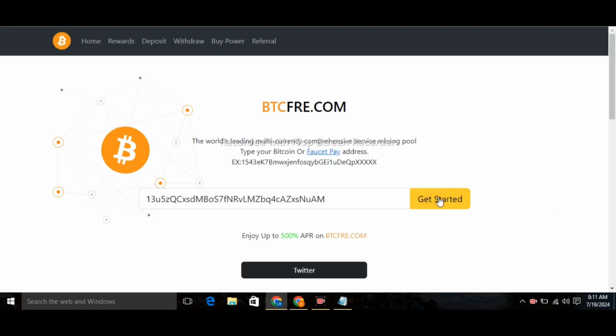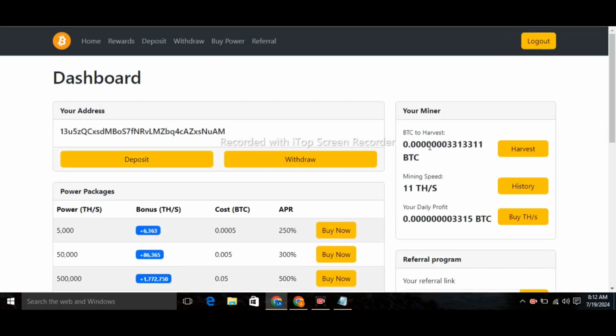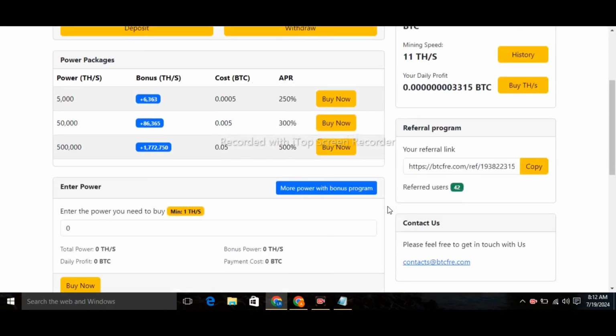Now you can see your mining will start here automatically without any obstacle. Now here you can see that my mining already started in the form of BTC. I have 11 TH hash rate power which I got from this website for free and easily. Daily profit, and you can check out. You can also get a huge benefit from here if you want. I will tell you each and everything about this website right now.